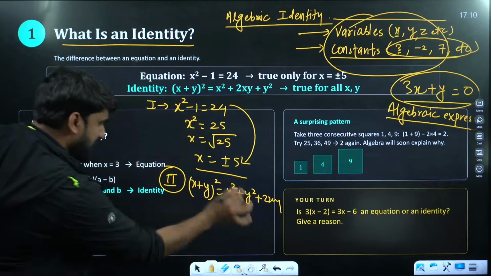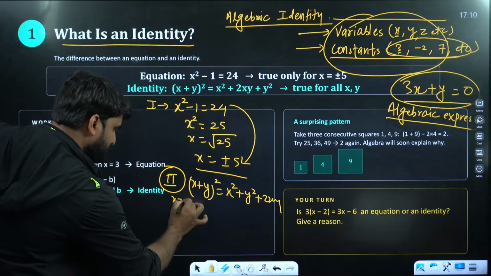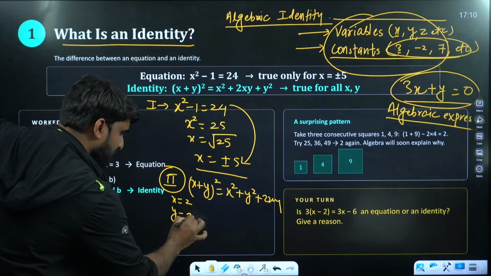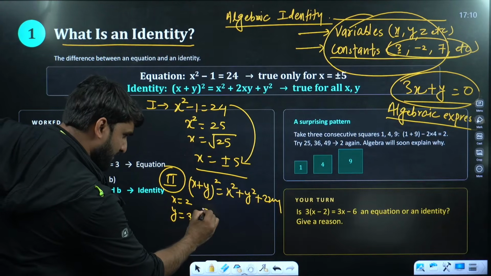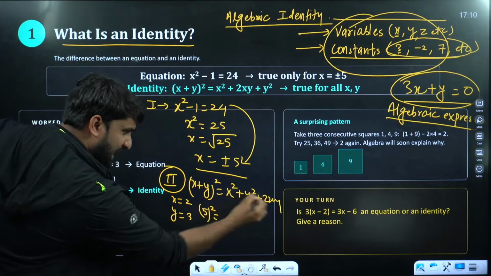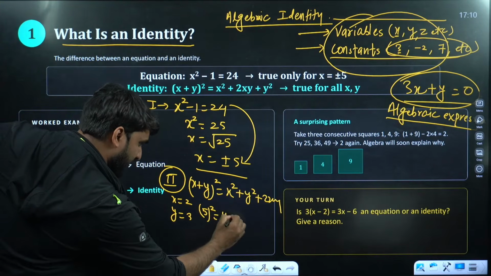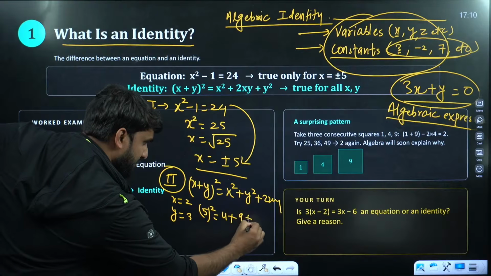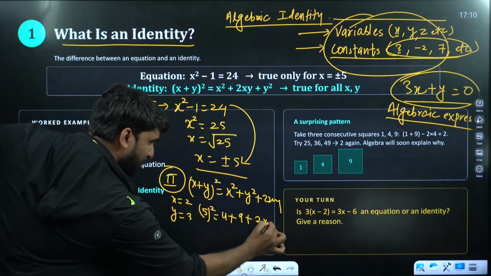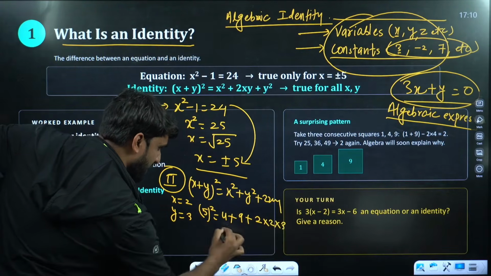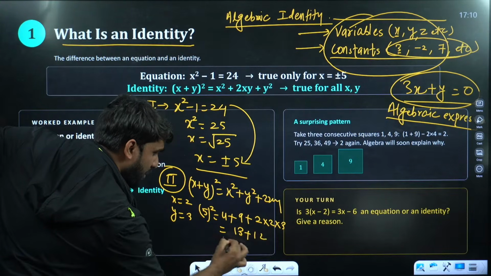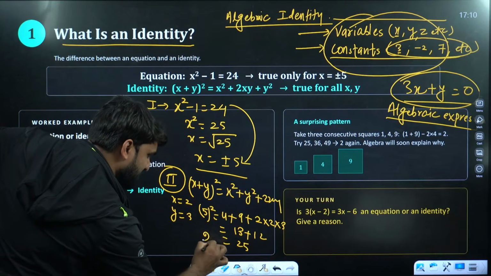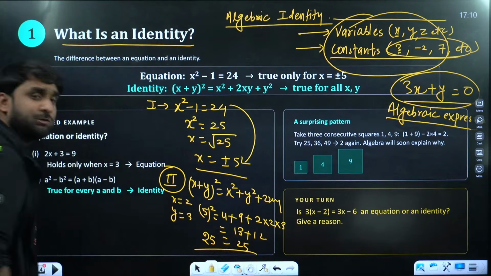Let me show you. Let's put x is equal to 2 and y is equal to 3. So x plus y, 2 plus 3, will be 5, and this is 5 square, which is 25. Now check RHS. This is 2 square, which is 4, y square will be 9, plus 2 into 2 into 3. Now solve this. 9 plus 4 will be 13, and 2 times 2 times 3 is 12. Oh my God, RHS is 25 and LHS is also 25.